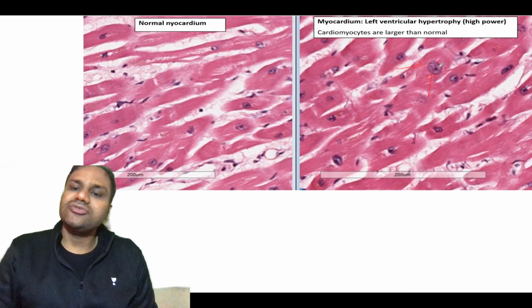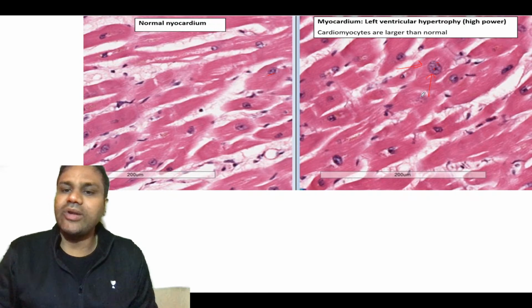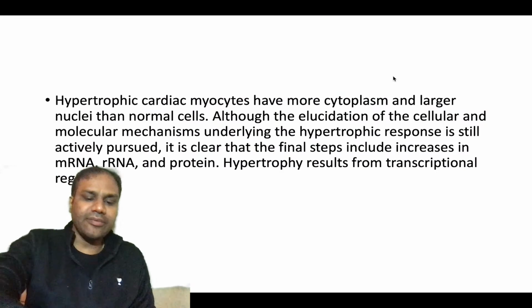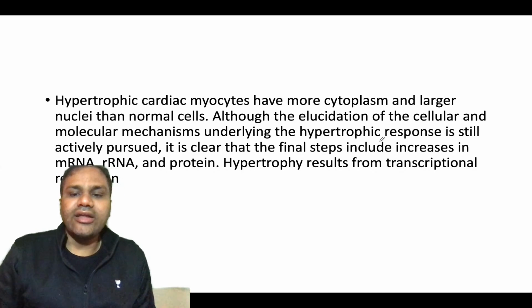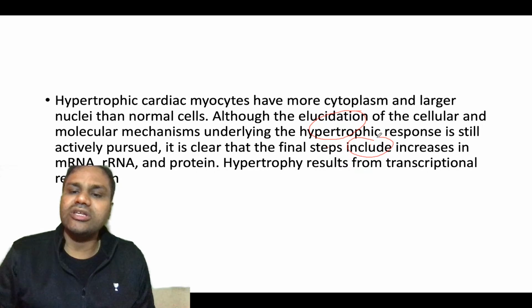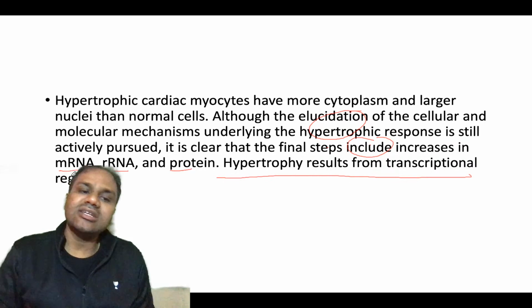Okay, so this nucleus is a bit large in size, and the cytoplasm has also increased. So this is basically a good example of hypertrophy of the cardiac muscle. Remember, the exact mechanism is not clear, but the final step includes an increase in mRNA, RNA and proteins. So basically, hypertrophy results from transcriptional regulation.